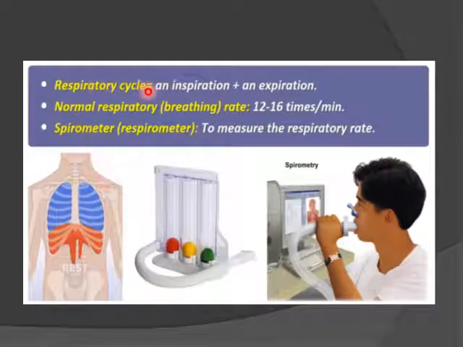The respiratory cycle is inspiration plus expiration. The normal respiratory breathing rate is 12 to 16 times per minute. The spirometer, or respirometer, is used to measure the respiratory rate. We can just blow into it and it gives the result with the help of these colorful balls.